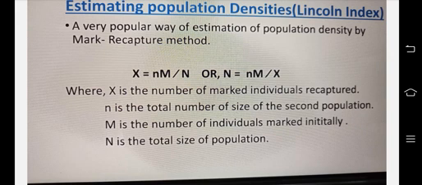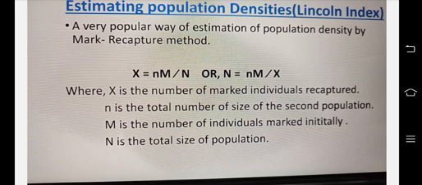Okay, so if we interpret this equation verbally: the number of marked individuals recaptured is equal to the total size of the second population multiplied by the number of individuals marked initially, divided by the total size.